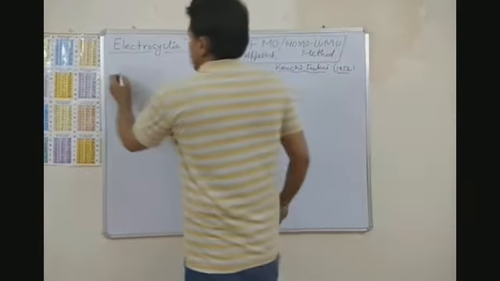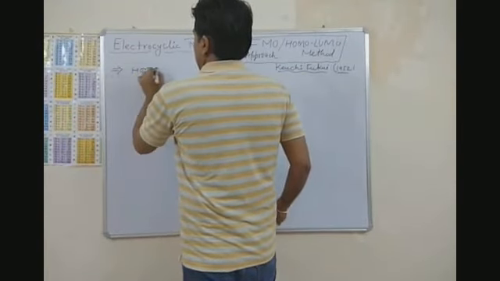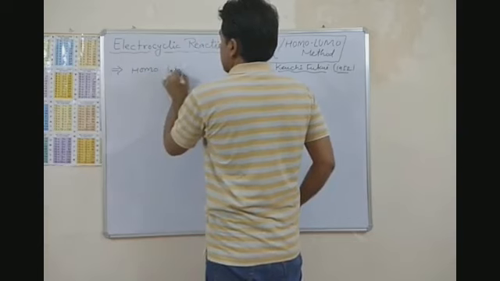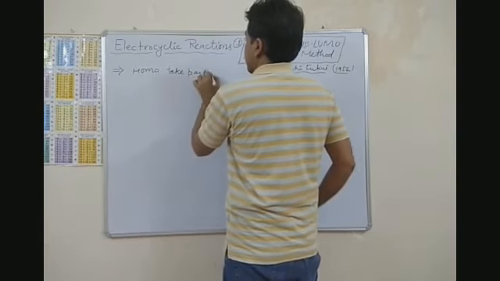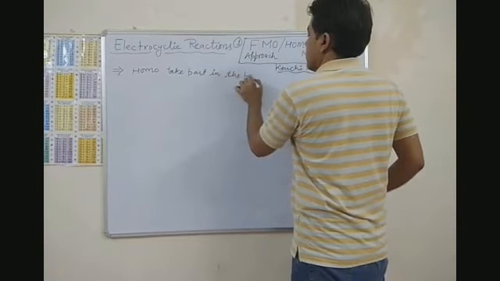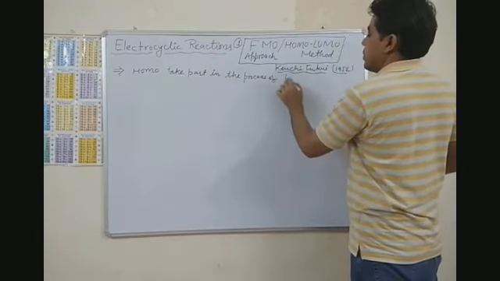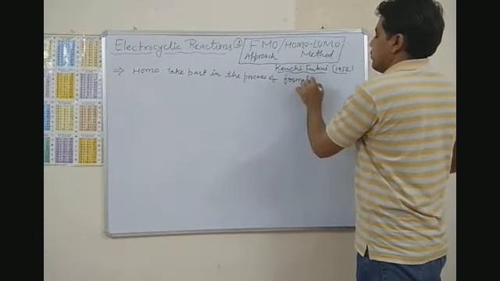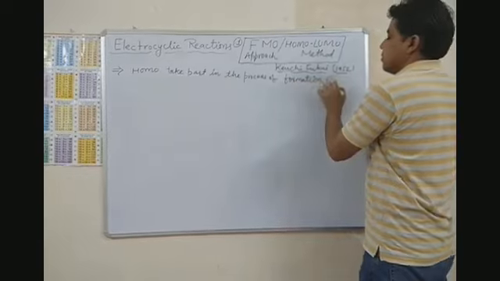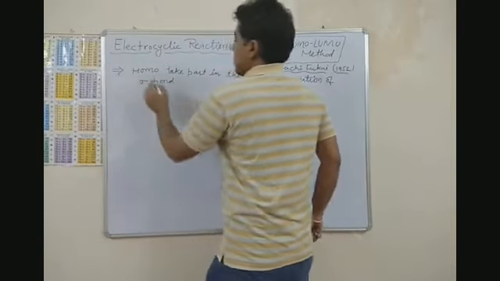Okay, so the HOMO takes part in the process of formation of the sigma bond.